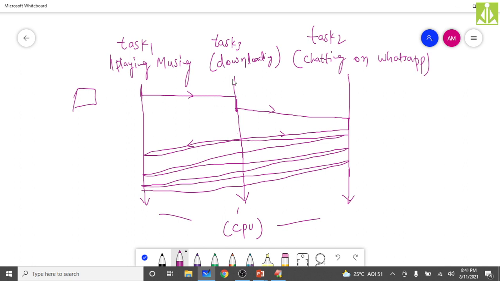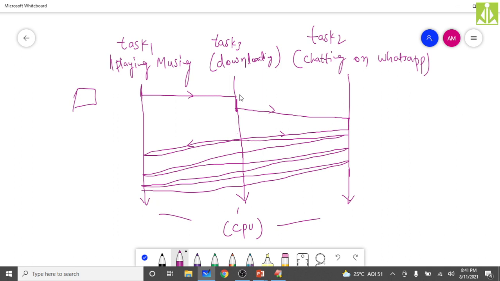And when it is resuming task 2, it has to halt task 1 and resume task 2. When it is resuming task 3, it has to retrieve the state of task 3 before resuming. Before halting, what was the state, that state it has to resume. From where will it get it?